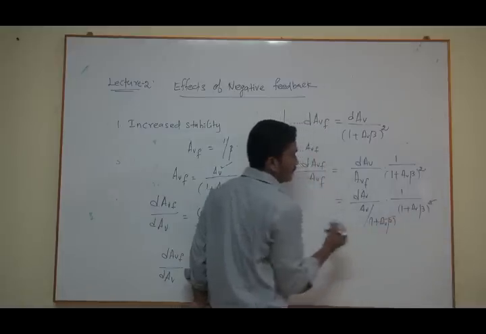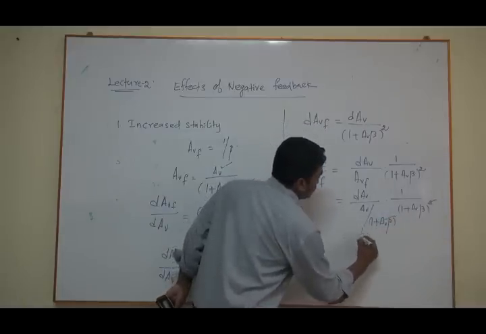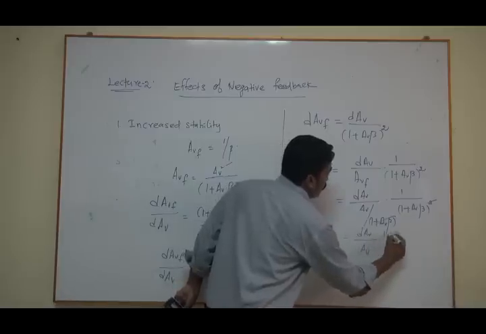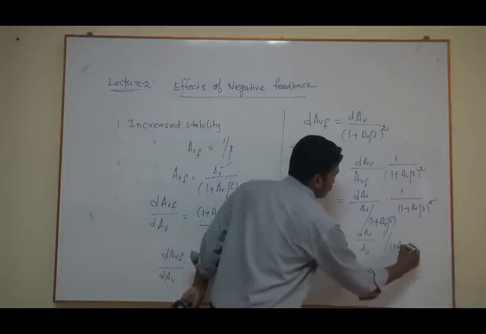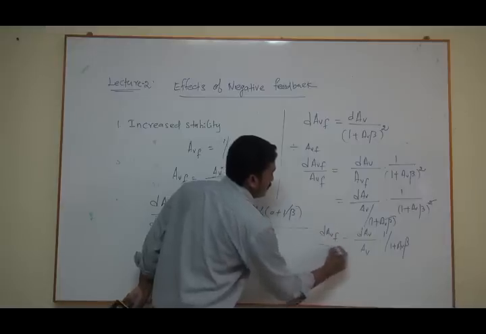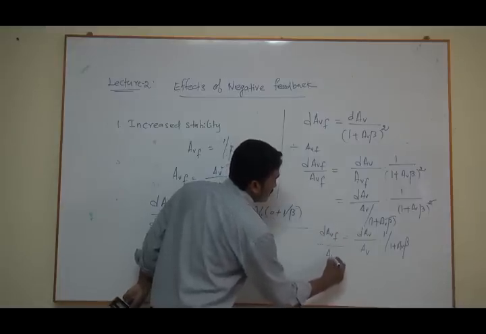One factor of 1 plus AV beta gets cancelled, so we get dAV by AV into 1 by 1 plus AV beta is equal to dAVF by AVF.